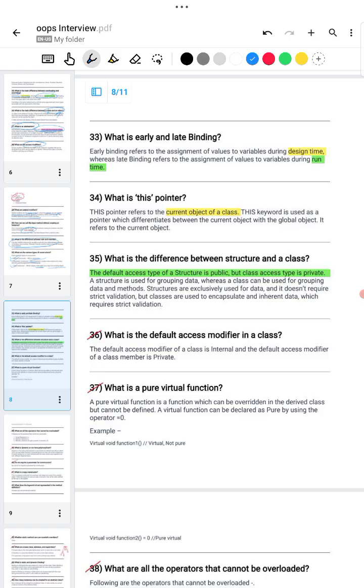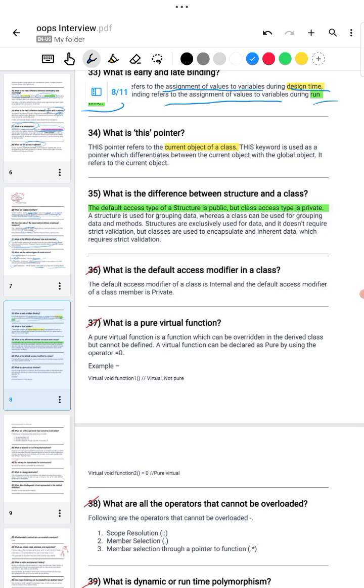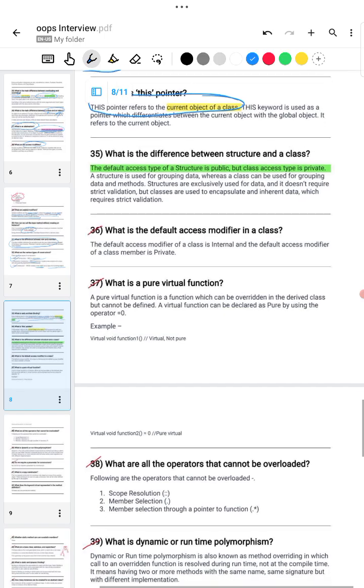What is early binding and late binding? Early binding refers to assigning a value to a variable during design time, and late binding means assigning a value to a variable during runtime. What is the this pointer? It refers to the current object of the class and is called the this pointer.